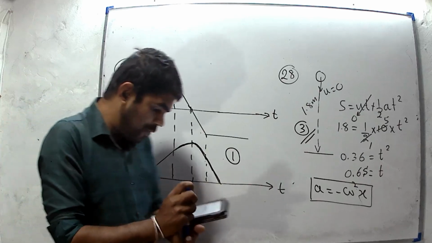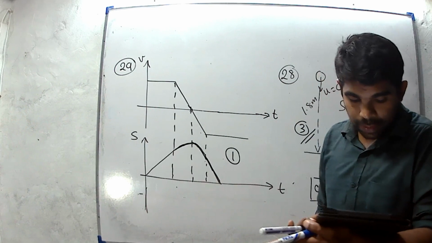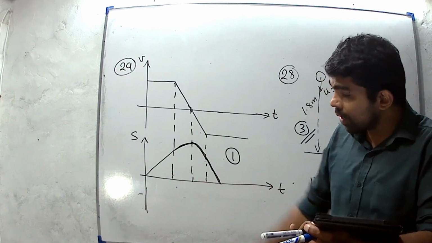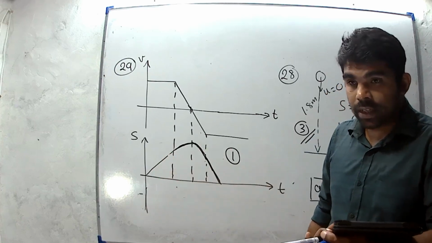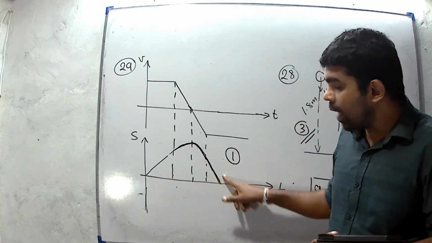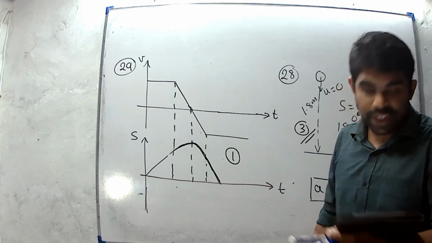The difference between first and second answers is, in second answer, this part is not a linear part. In first answer, this part and this part are linear graphs. Therefore, we can get first answer for question number 29.